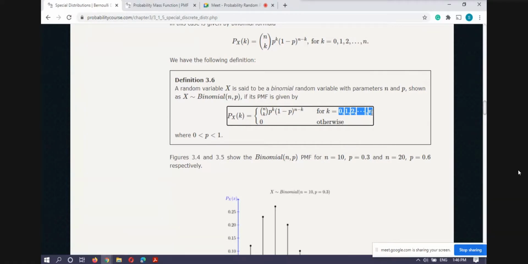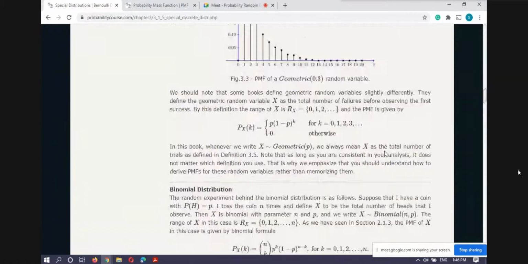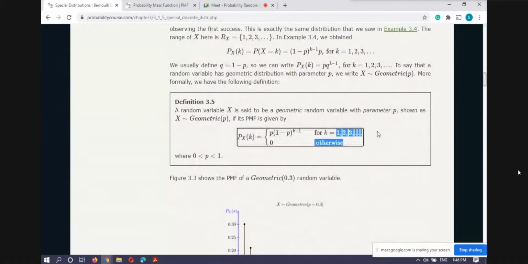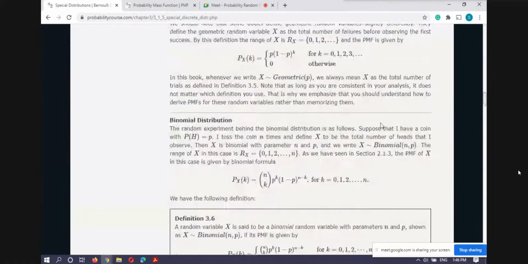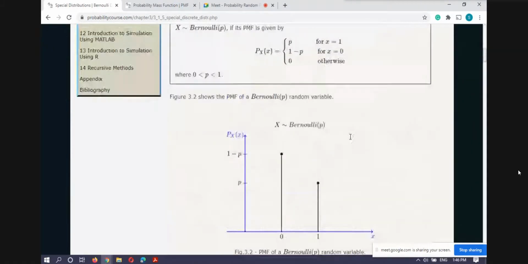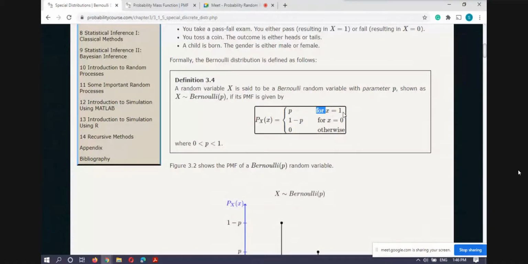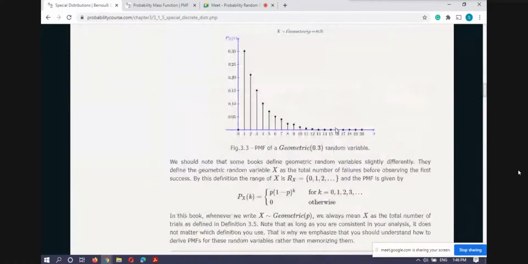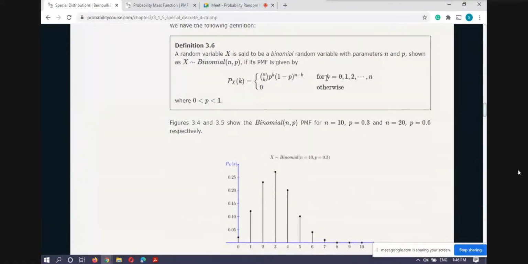Okay, so you have to observe this, because we cannot have more than n successes in the execution of n times of the random experiment. But earlier in the case of geometric, we may get success after n times also. So the range of the geometric random variable is the set of natural numbers. The range of the Bernoulli random variable is only these two, 0 and 1, a discrete finite set actually. And the range of this binomial random variable is 0, 1 to n.